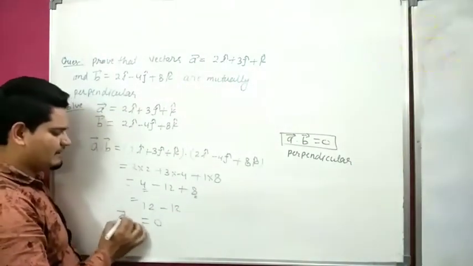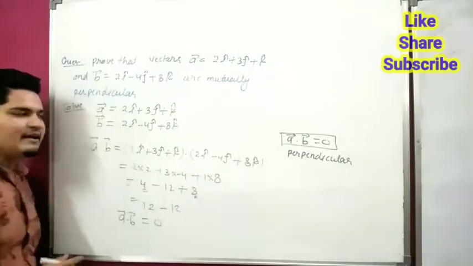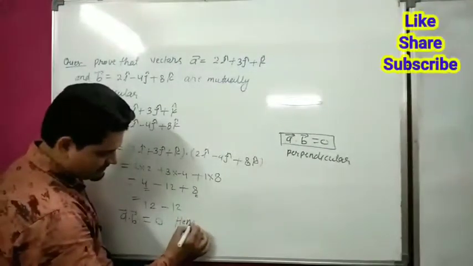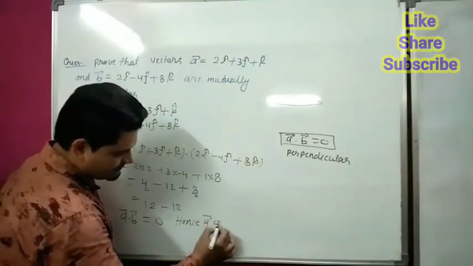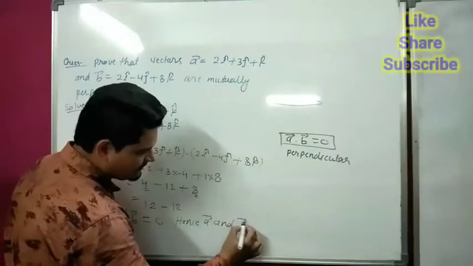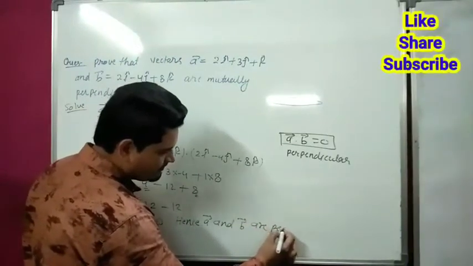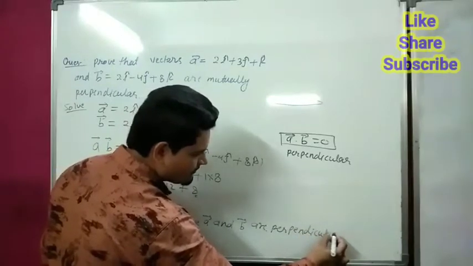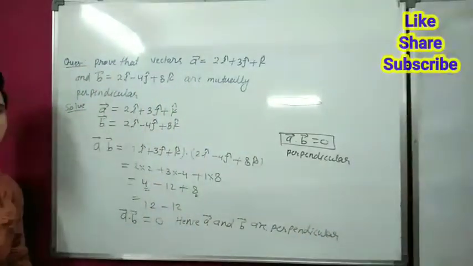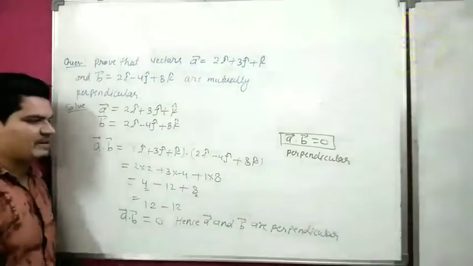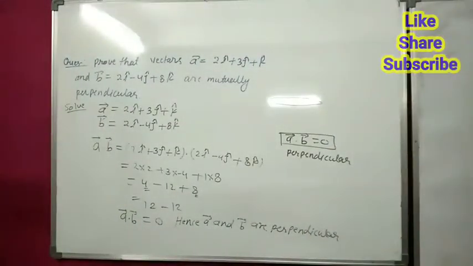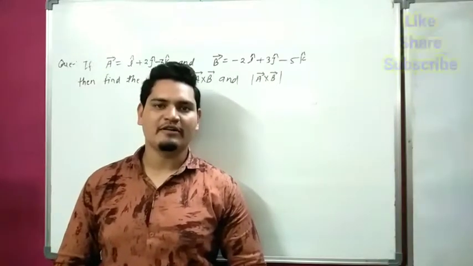So vector A dot vector B is 0. It means both vectors are mutually perpendicular. It means vector A and vector B are perpendicular. Both vectors are perpendicular. This is the condition of perpendicular. You can write. So dot product is clear.